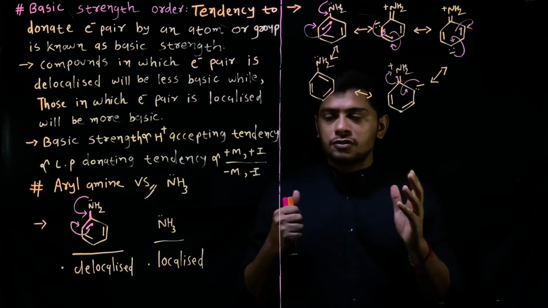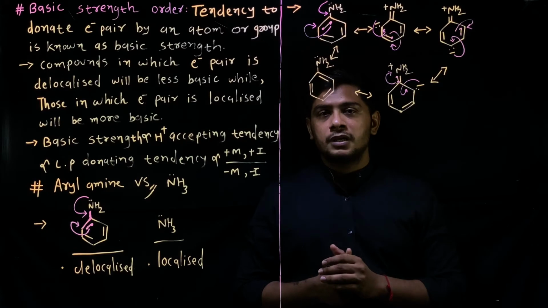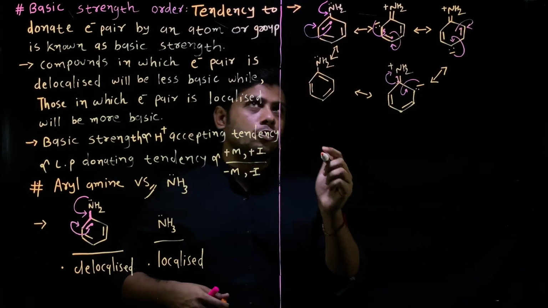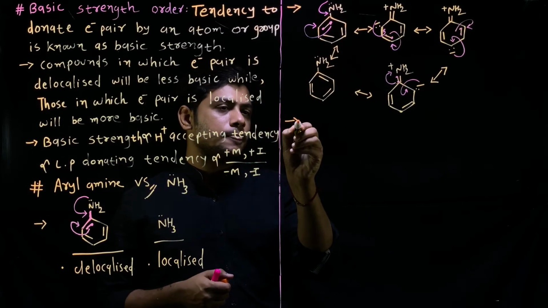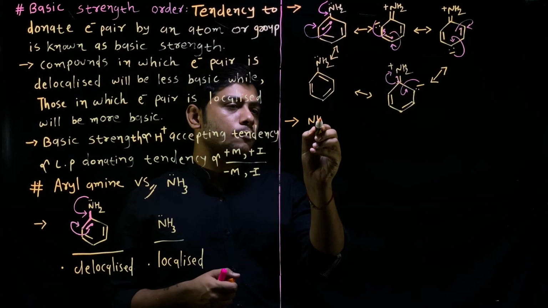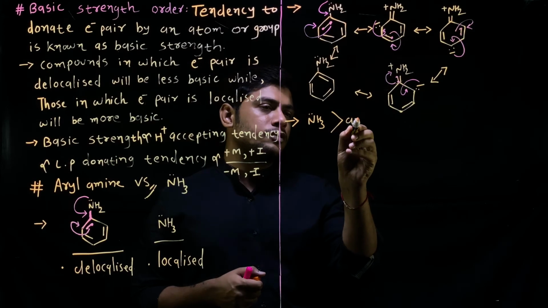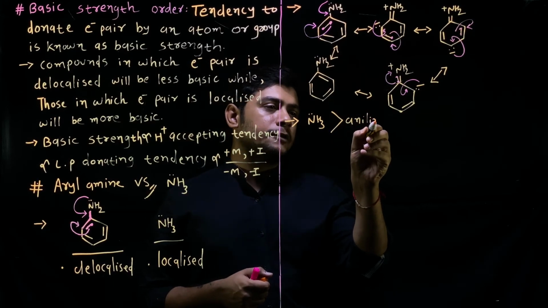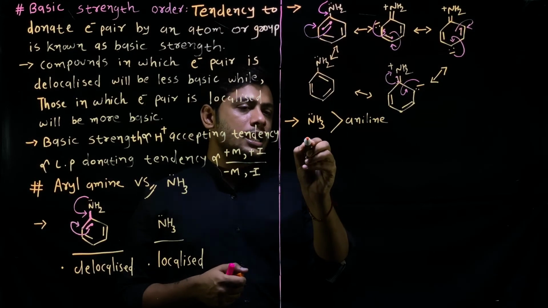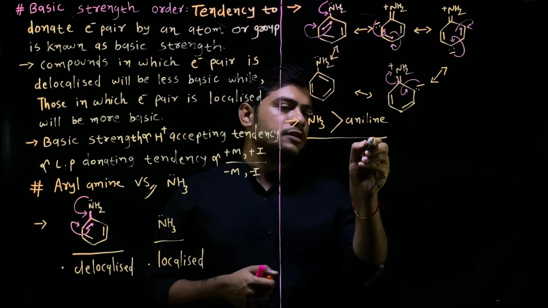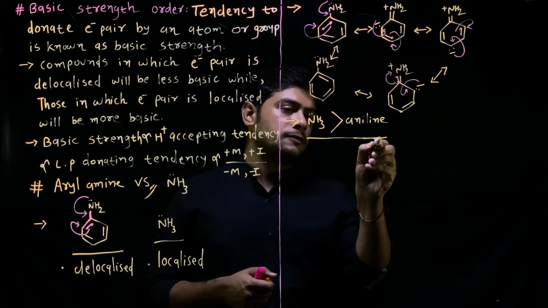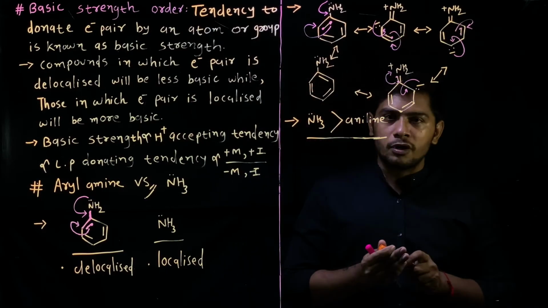So from all these points we can say that, I'll make a point, ammonia is more basic than aniline. Yes, ammonia is more basic than aniline. Fine. I hope you all understand.